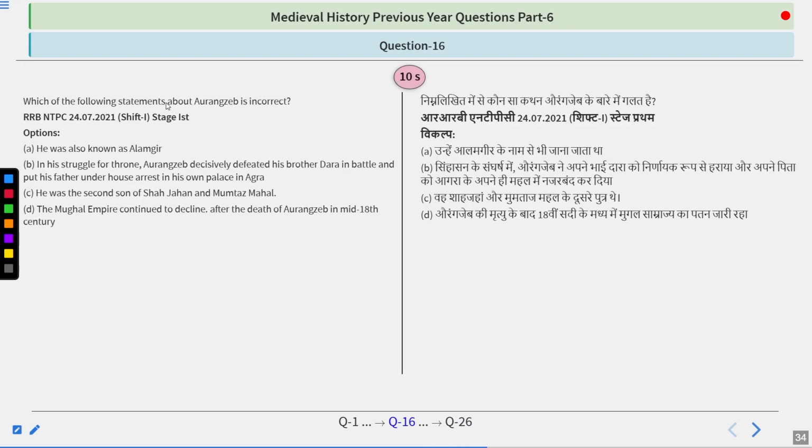Which of the following statements about Aurangzeb is incorrect? Options are: he was also known as Alamgir. In his struggle for the throne, Aurangzeb decisively defeated his brother Dara in battle and put his father under house arrest in his own palace in Agra. He was the second son of Shah Jahan and Mumtaz Mahal. The Mughal Empire continued to decline after the death of Aurangzeb in the mid 18th century. So try to figure out this answer, guys.